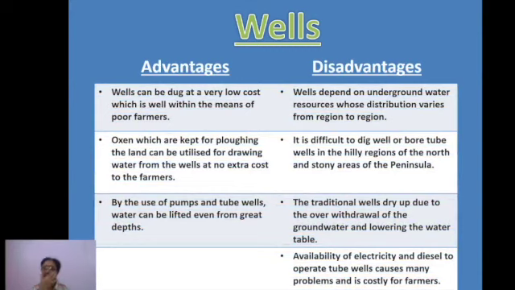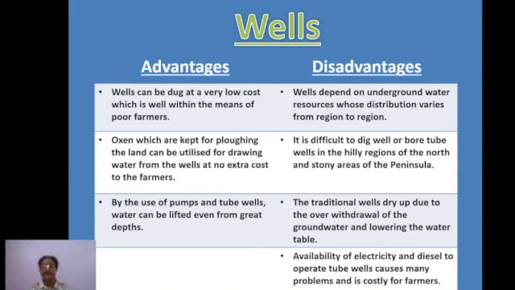Wells, basically, first of all, advantages. Wells can be dug at a very low cost, right? It is one of the cheapest means of irrigation, which is well within the means of the poor farmers also, it can be maintained, right? Next, the oxen or any other animals which are kept for plowing the land can be utilized for drawing out the water from the well, right? So in that case, no extra cost is involved then, right? So it becomes easy for the farmer.